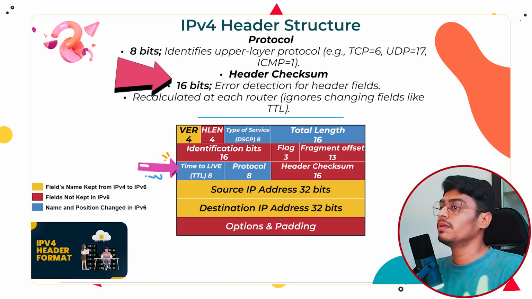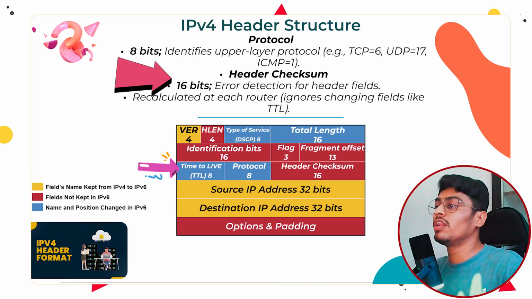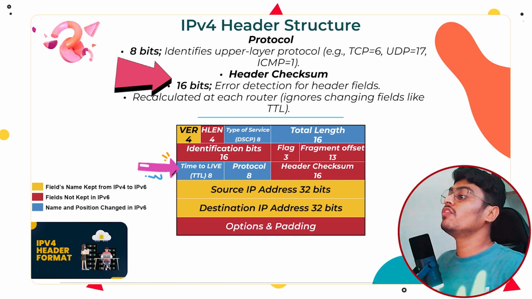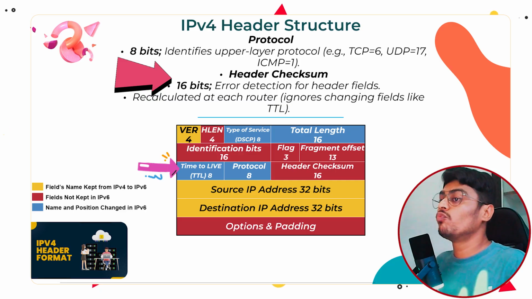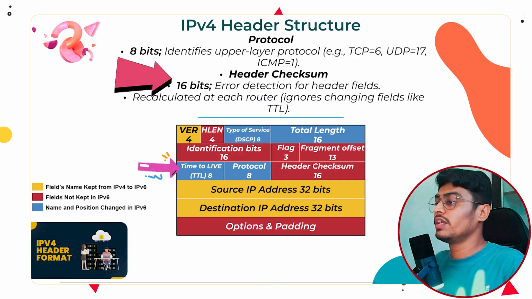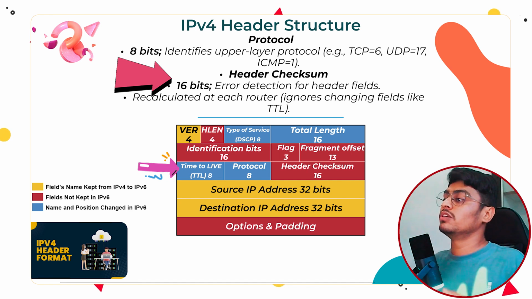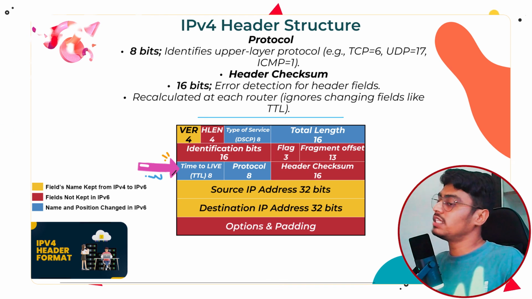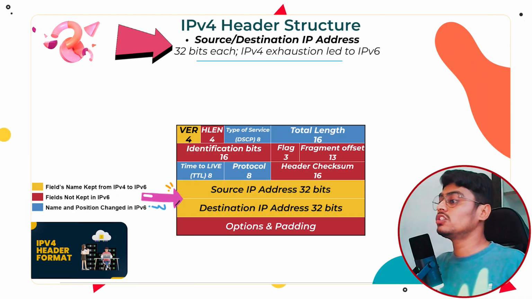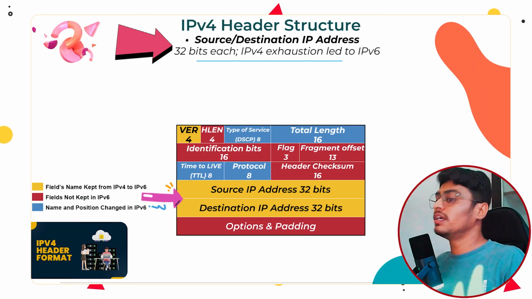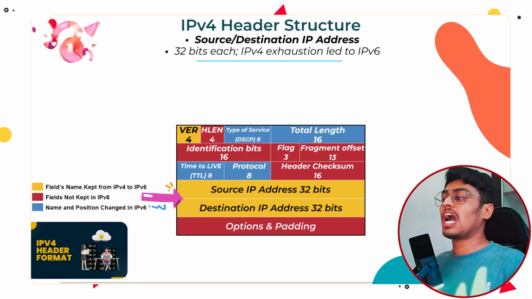Okay, it is possible that the address written on the envelope may get changed during transmission. If the address changes, it will be delivered to the wrong place. So whatever node or router comes on the way should calculate the checksum of the header and match it with the checksum value written here. Some fields like TTL keep changing, so selective fields are used for checksum calculation. Now the next fields are source IP and destination IP. These are the most important fields, each of 32 bits. This is the address used in IPv4.